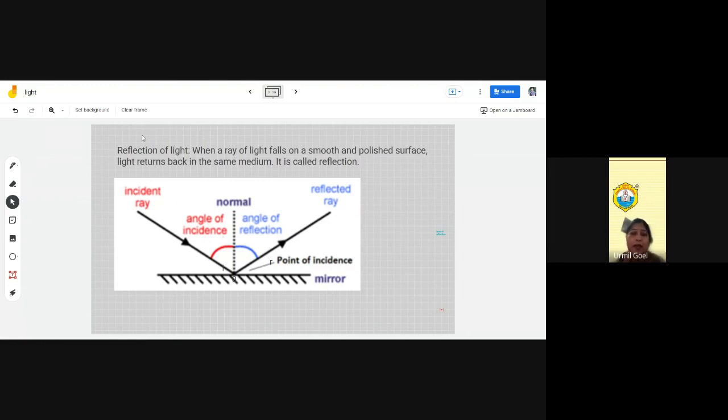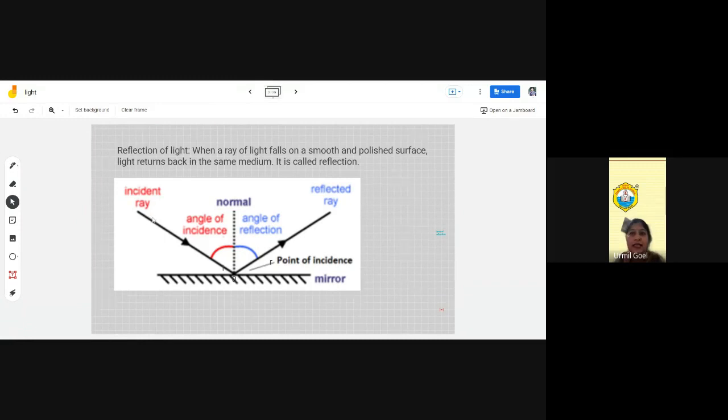When a ray of light falls on a smooth and shining surface, it may be a mirror. So when a ray of light is coming from a light source and falls on a smooth and shining surface, what happens? It returns after striking the mirror, it reflects back. It bounces back in the same medium. This is called reflection.